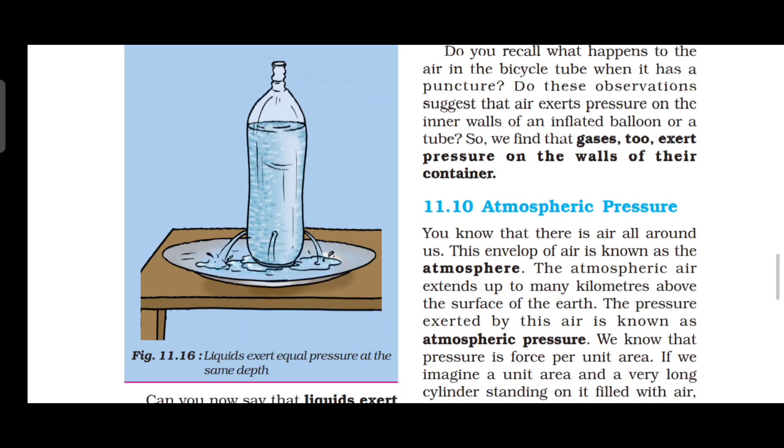First we place a cylinder standing. It is filled with what? Air. The force of gravity on the air in this cylinder is the atmospheric pressure. The force of gravity of the air is called what? Atmospheric pressure. It is unit area. We are placing a cylinder. We are fixing one area.